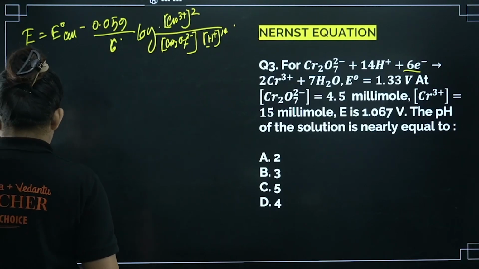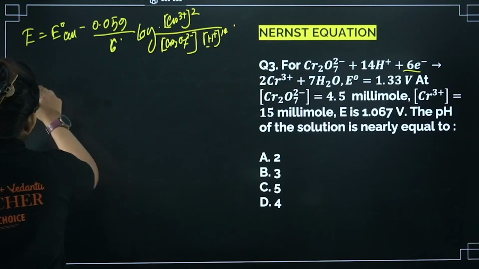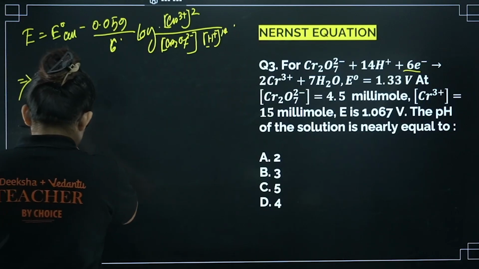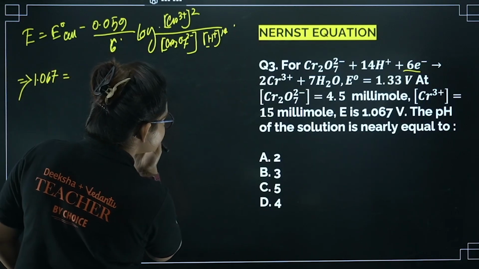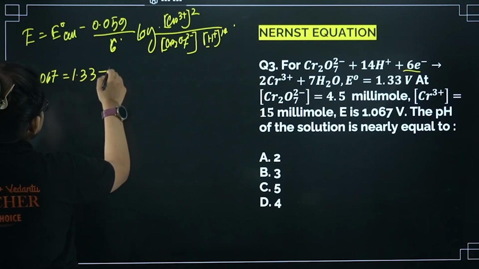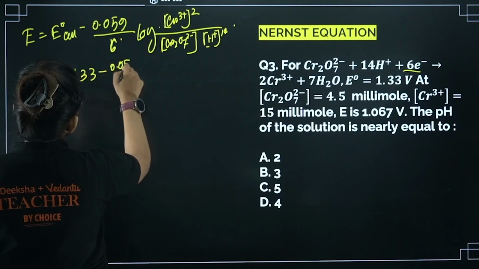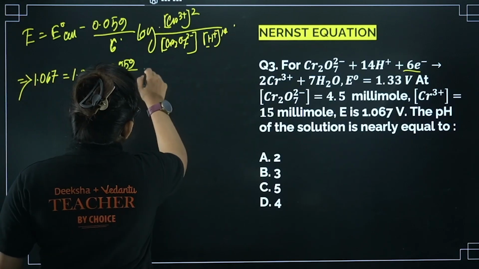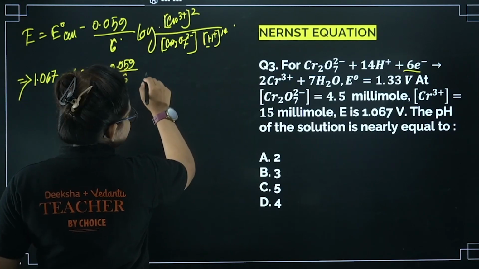Let's put the values in. E value is given as 1.067, right? E0 is given as 1.33. So 1.33 minus 0.059 divided by 6. The value of Cr3 plus is also told over there.